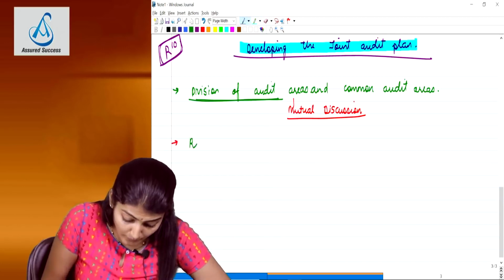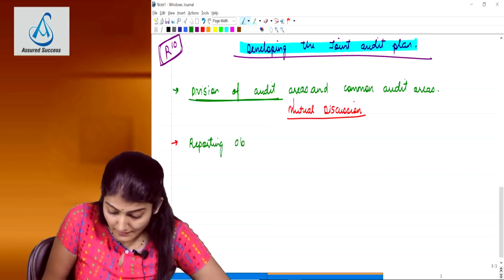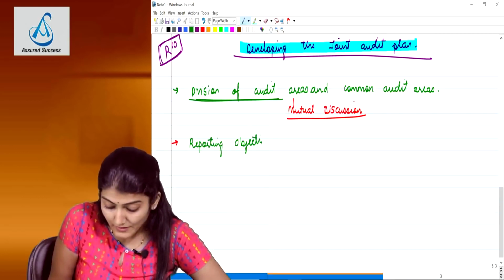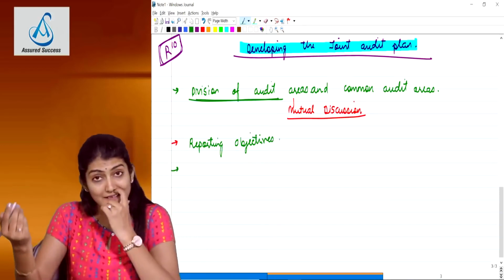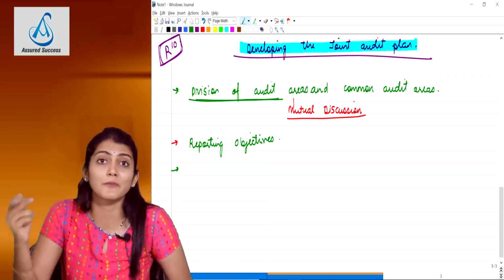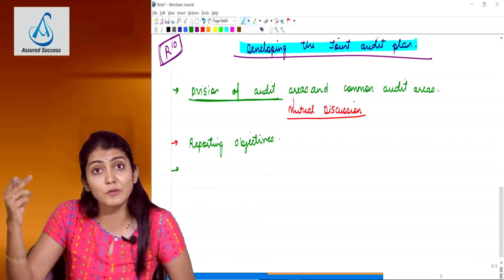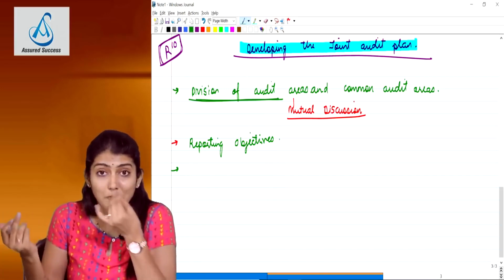Second one, the reporting objectives of the engagement in order to determine the nature and timing of the communication to be made by the joint auditors. So that also is to be considered while developing the plan. You need to prepare for that also when you prepare an audit plan, keeping the reporting objectives in mind.